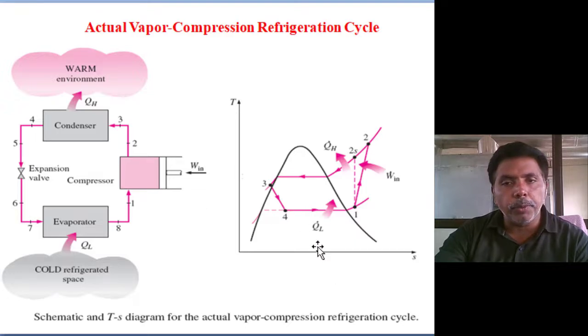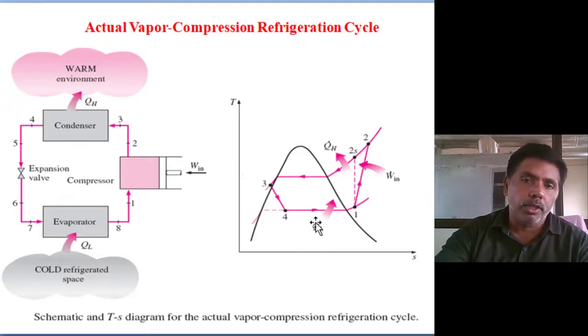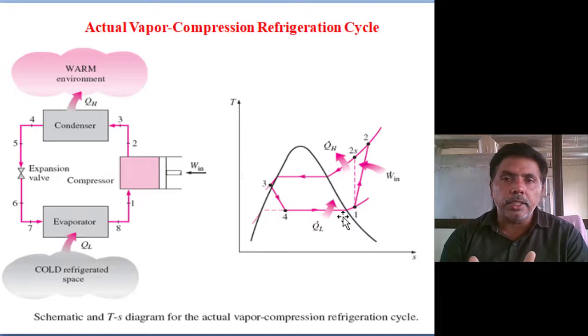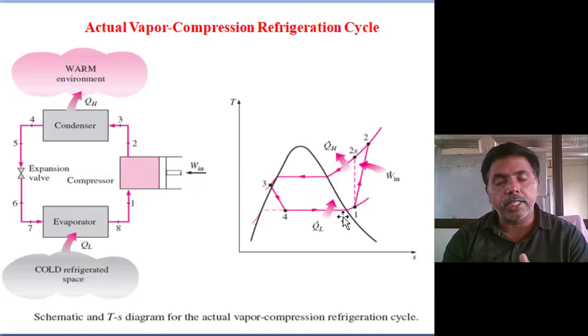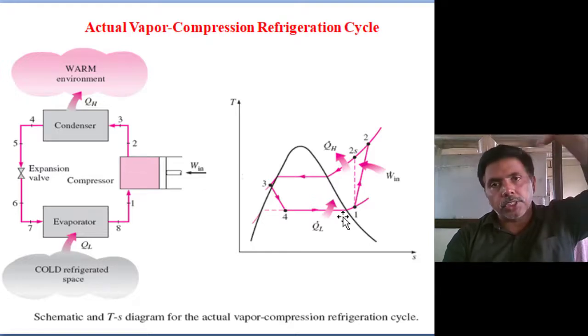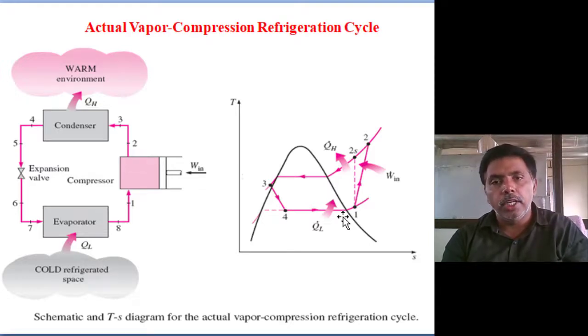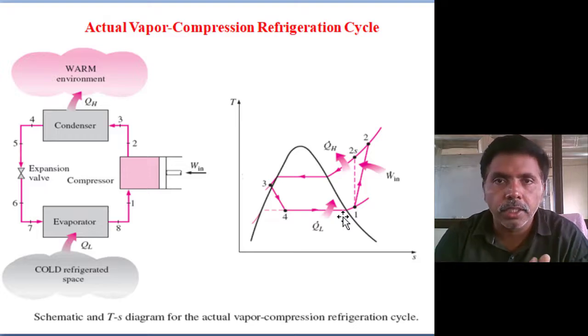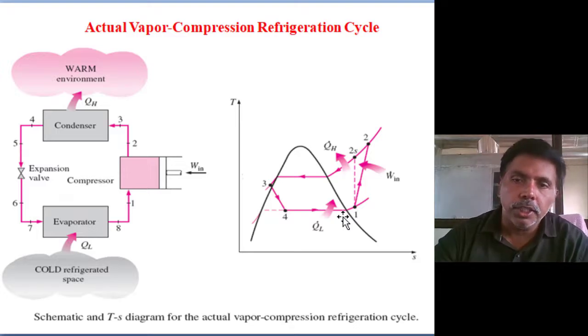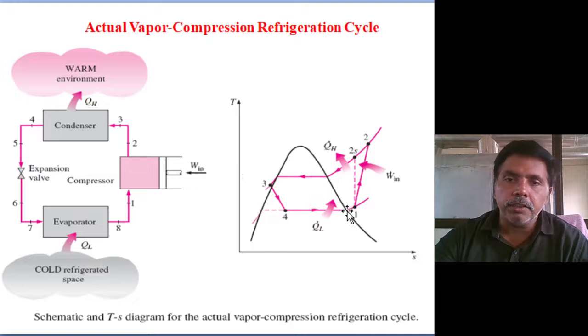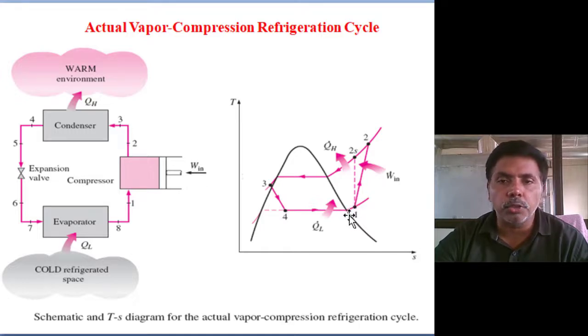Second thing, in the evaporator coil it is absorbing heat. The evaporator coil, condenser and compressor are not side by side. Suppose a window air conditioning system or split air conditioning system, we are assuming the compressor is on the top side, the evaporator is on the down side. It has to travel some journey. In that journey also it is absorbing heat. Theoretically, saturated vapor is coming from the evaporator coil, but while it is reaching the compressor, some sensible heat is coming into the picture. Then low pressure superheated vapor is entering the compressor.